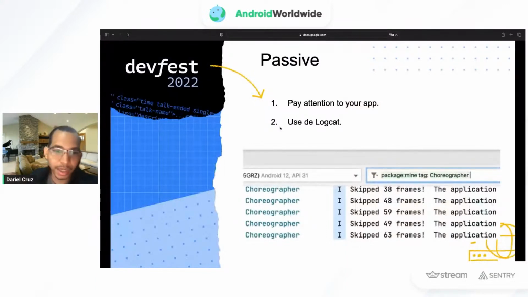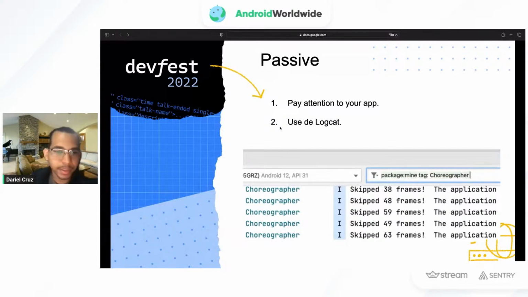Just by paying attention to our application, to the runtime, the waiting times, the loading times, we can check whether there are parts of our application that need to be improved. And if we are using Android Studio, we can use Logcat to check for jank times and other stuff.